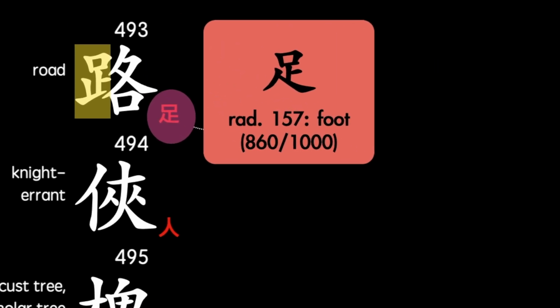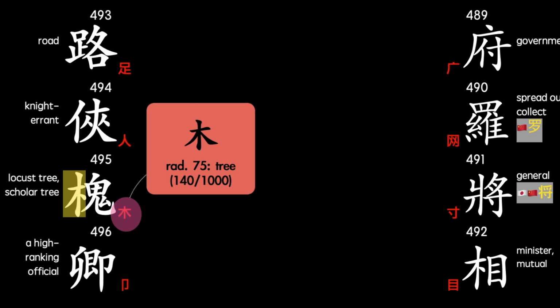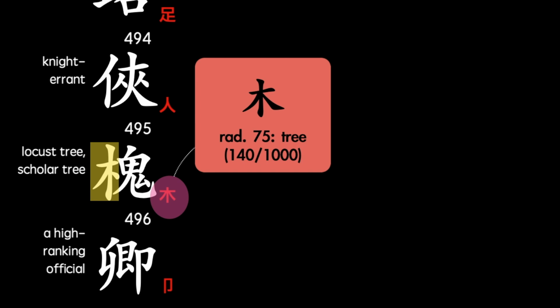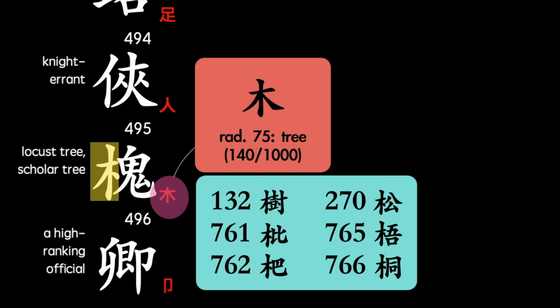The 493rd character has the foot radical, and that's suitable since this character means road. The 495th character has the tree radical, and it's a kind of tree. The tree radical appears in all kinds of characters that aren't necessarily referring directly to trees, but the ones I show here are also kinds of trees that have this radical and appear in the classic.